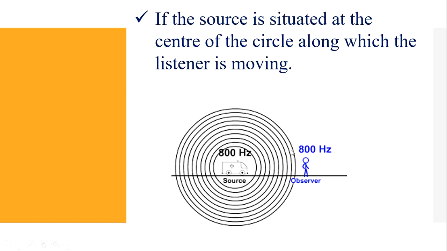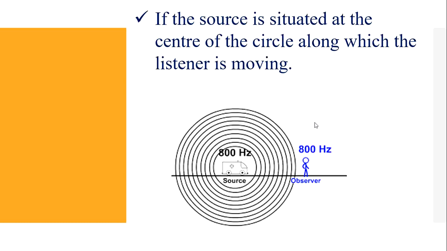You already know that only if there is a frequency change will the Doppler effect take place. But here there is no frequency change. So if the source is situated at the center of the circle along which the listener is moving, there is no Doppler effect. There is no frequency change, so there is no Doppler effect.